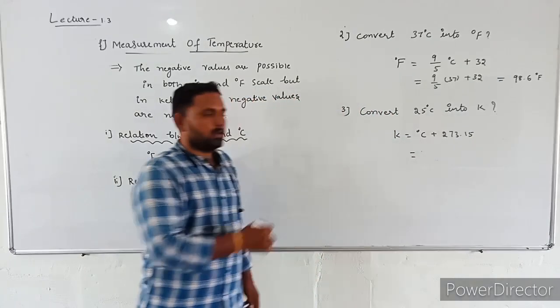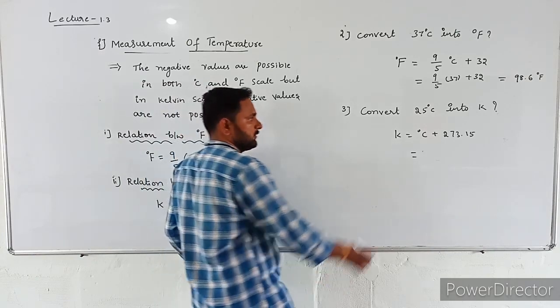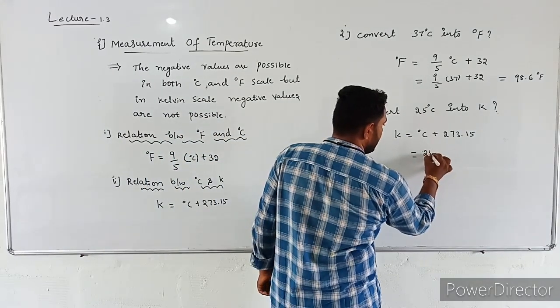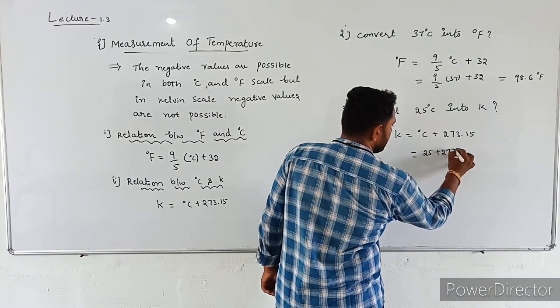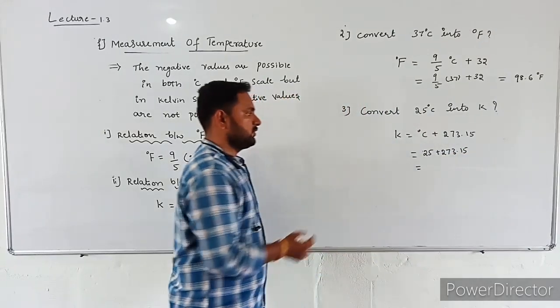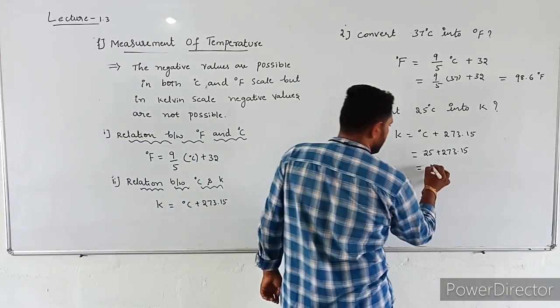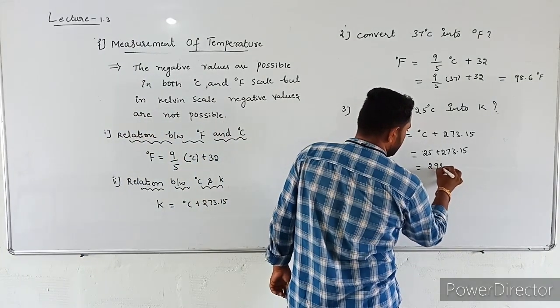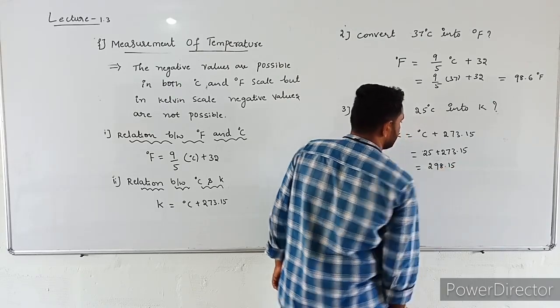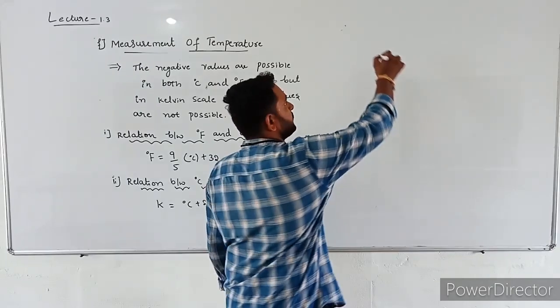Now, in the question, the value is in degree Celsius. So substitute these values. 25 plus 273.15. When you add these two values, you will get 298.15.